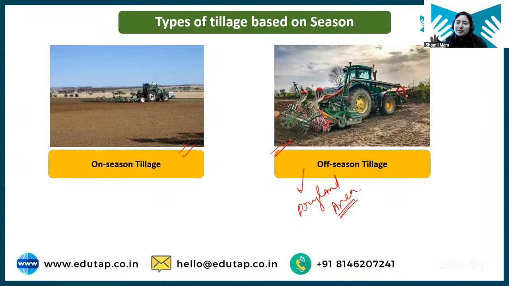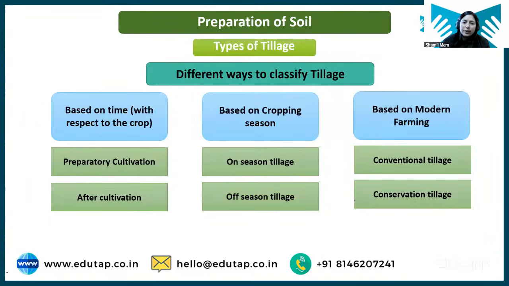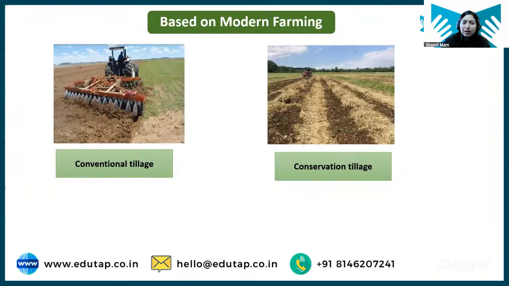Okay, the only difference between on season and off season is: during the season, whatever tillage operation you are doing is on season. But after harvesting the crop, when there is no season, you are not growing any crop, still if you are doing the tillage operation, that is off-season tillage. Okay, so I think this classification is covered. Next is based on modern farming. So we have conventional tillage and conservation tillage.